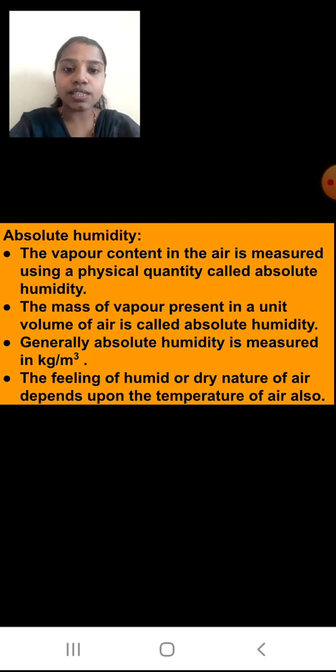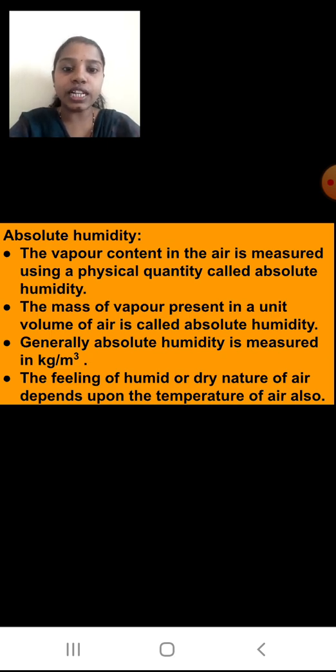The mass of vapor present in a unit volume of air is called absolute humidity. Now what is the unit? It is measured in kg per meter cube. Okay, students, or in grams.